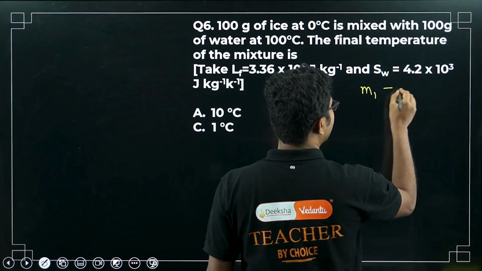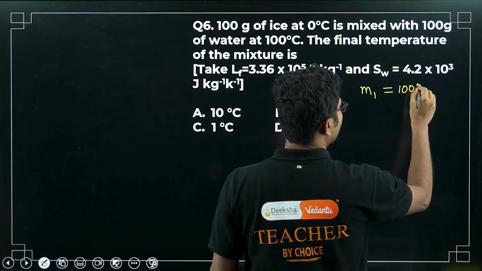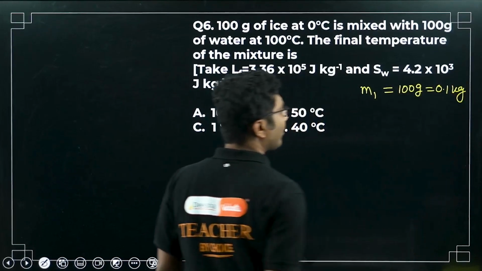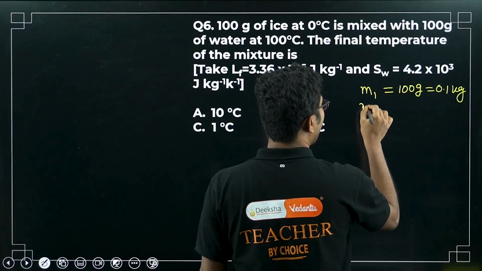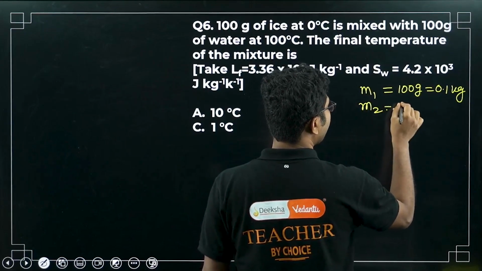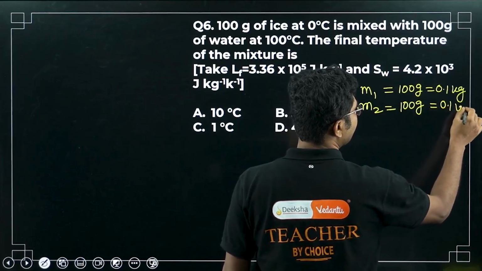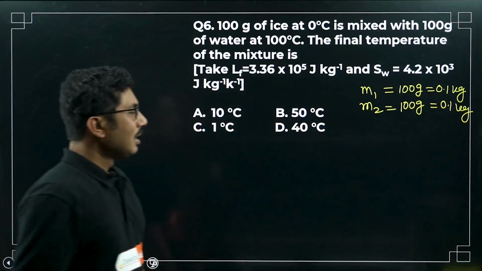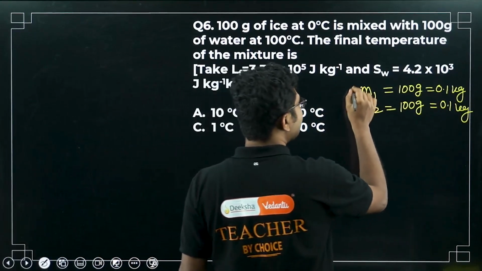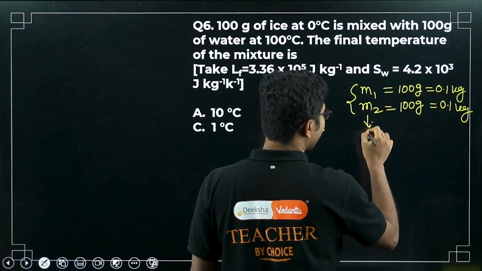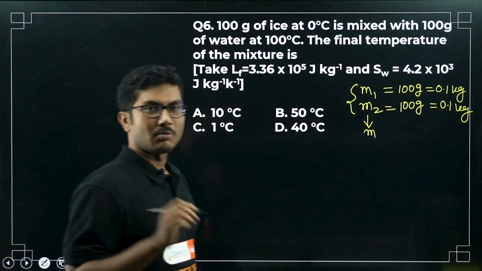What is 100 grams? That is 0.1 kg. Okay, what is the mass of water? Mass of water is also 100 grams. This is also 0.1 kg. Now for convenience, instead of using M1, M2, because both of them are the same, particularly for this case, I will use only small m.